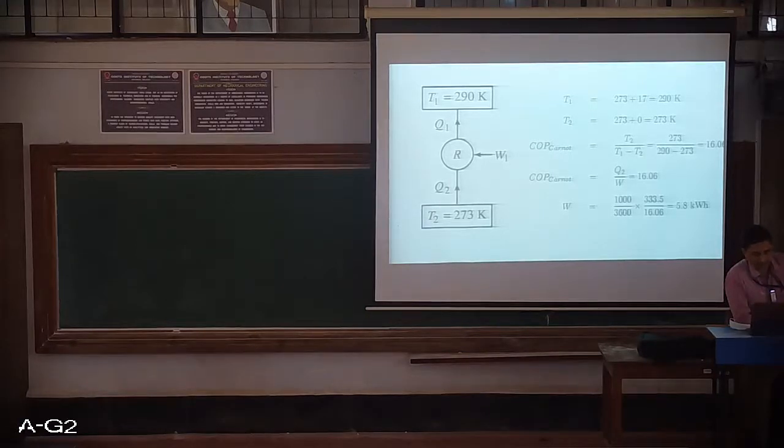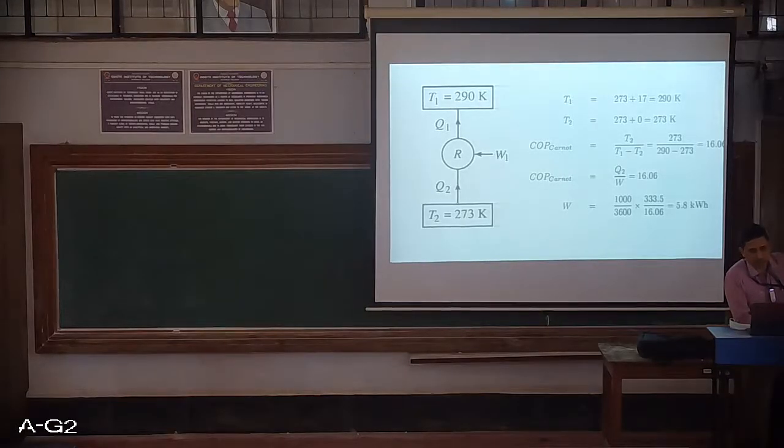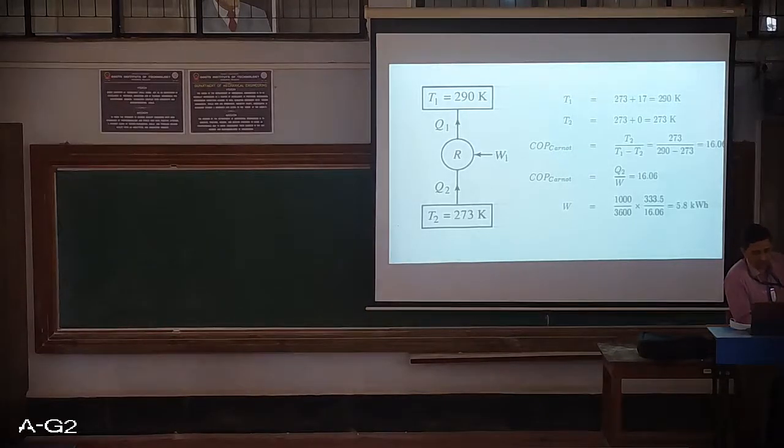Of course, there is no mass transfer taking place, so we require 1000 kg of water. So 333.5 into 1000 is the quantity of heat which is removed from 1000 kg of water. So 3600 is of course the 60 seconds comprised together to form 1 minute and 60 minutes comprised together to form 1 hour. So it is 3600, so it is 5.8 kilowatt hour.